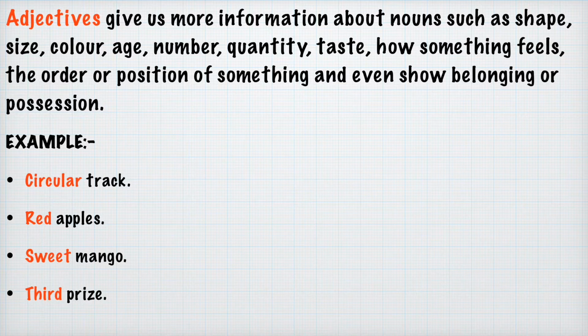So this is the adjective that is describing the noun apples. Sweet mango. Here we can say the taste of the mango is being described. The third prize. Here the order of the prize is being described. Which order? First, second, or third? So it is third prize here.